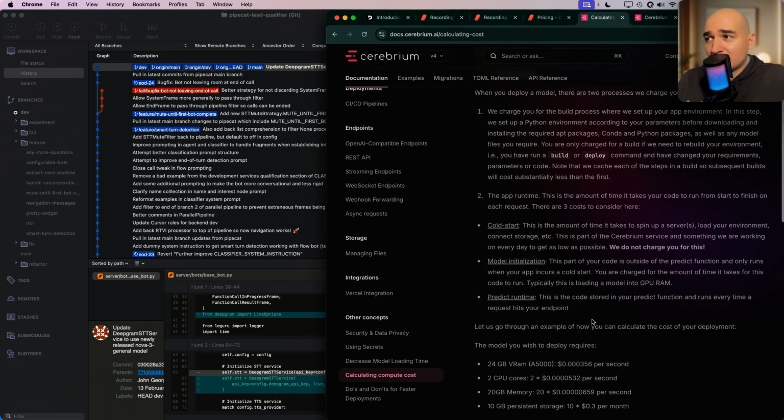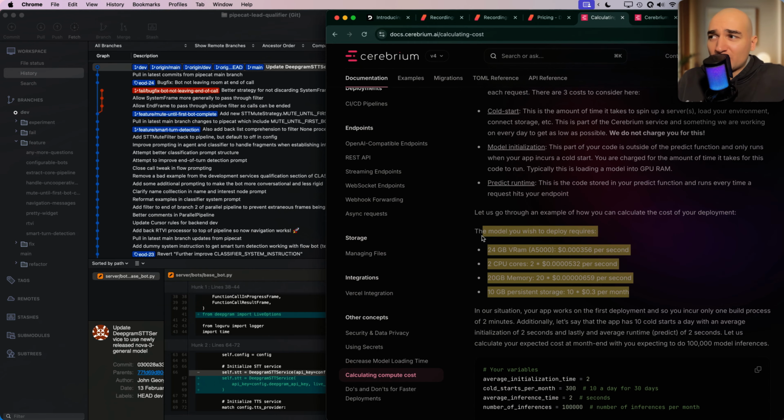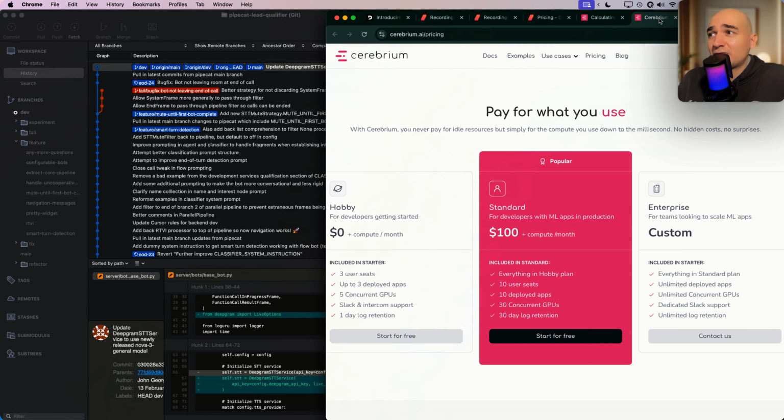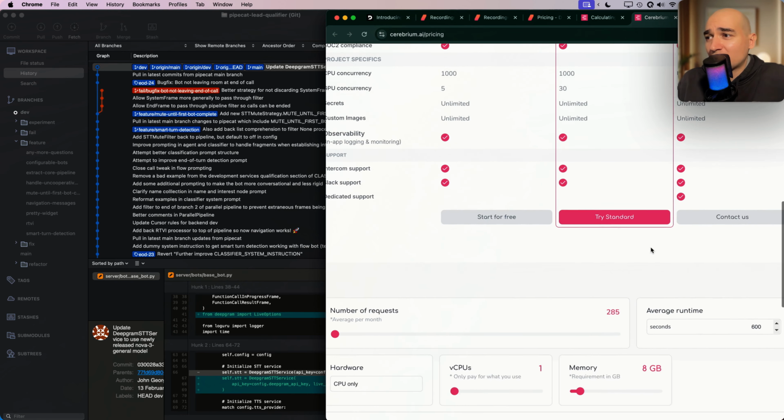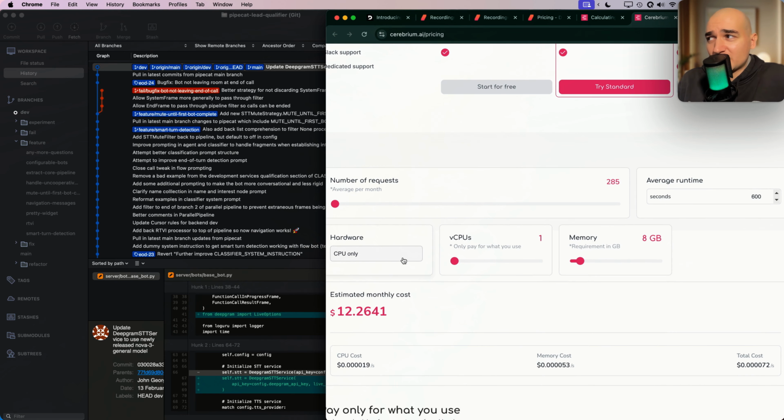I tried looking at the billing thing. I had a look here. If you just wanted to run this for 24 hours a day, 7 days a week for 30 days, the cost is a little bit less than $26, which isn't too bad for a server. But you do also have to pay for compute. And I was trying to figure out how you can actually calculate that. I'm probably going to be using CPU only.